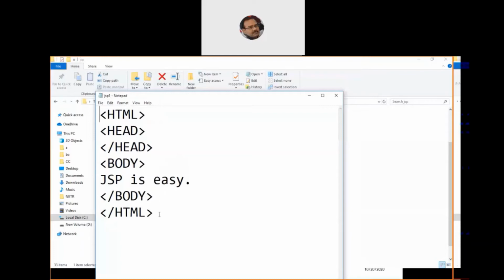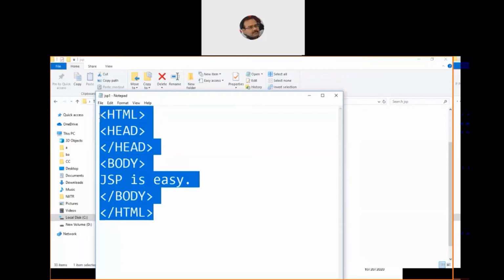Now this is a very small program. It is not using any of the JSP constructs like JSP directives, JSP scriptlets, JSP expressions or JSP declarations, and neither is it using any JSP predefined objects.